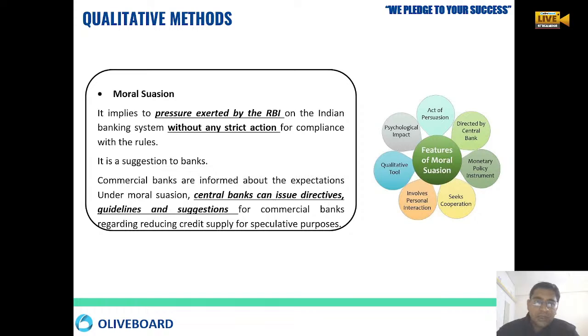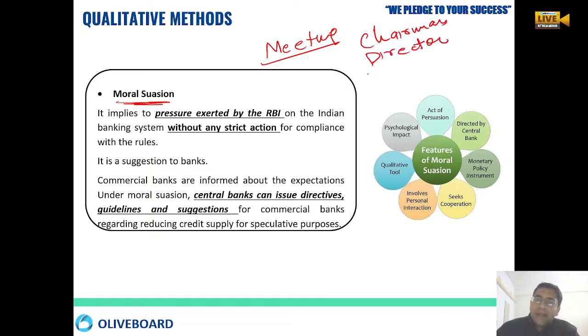Okay. Then moral suasion. Here morally we are creating a psychological impact. We tell them, for example, if we have a meeting, bank chairmen are sitting, bank directors are sitting, RBI directors are sitting, RBI governors are sitting. So all people are talking. Okay, this is the concept of moral suasion. We are exerting pressure on them without any strict action.